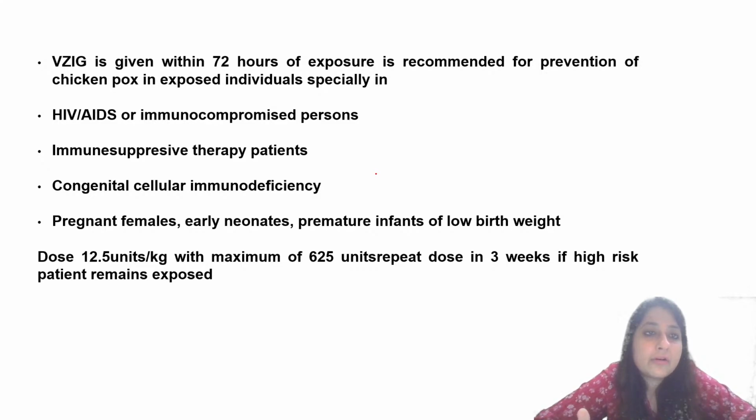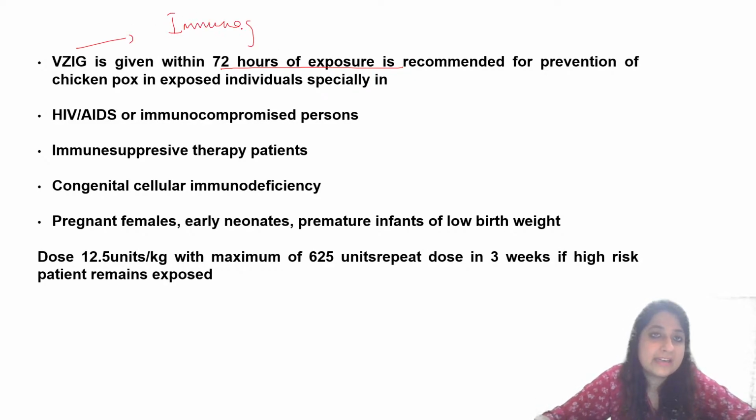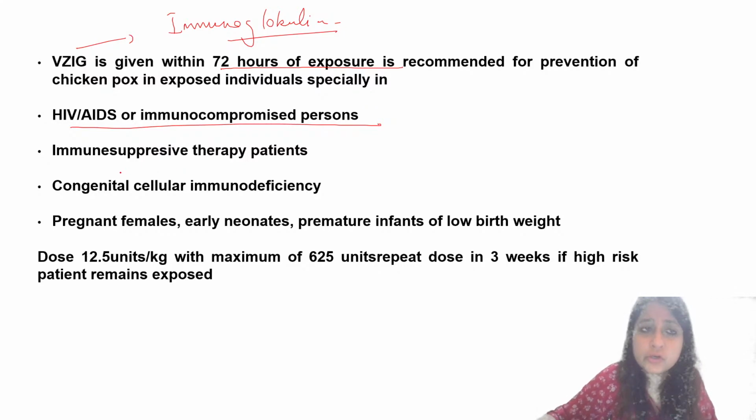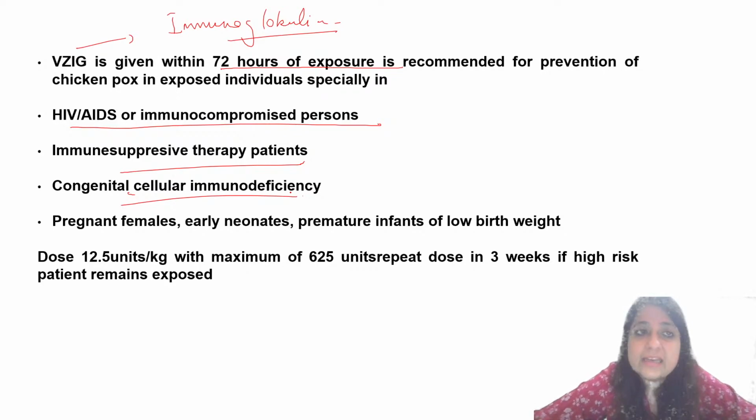Okay? What about immunoglobulin? It can be given within 72 hours of exposure. Varicella zoster immunoglobulin, some question can come. It is for the prevention of chickenpox in exposed individuals, any immunocompromised person suffering from HIV, immunosuppressive therapy, congenital cellular immunodeficiency. Pregnant females, if you have to give, what did we just read? Immunoglobulin. Please don't give live vaccine in them.